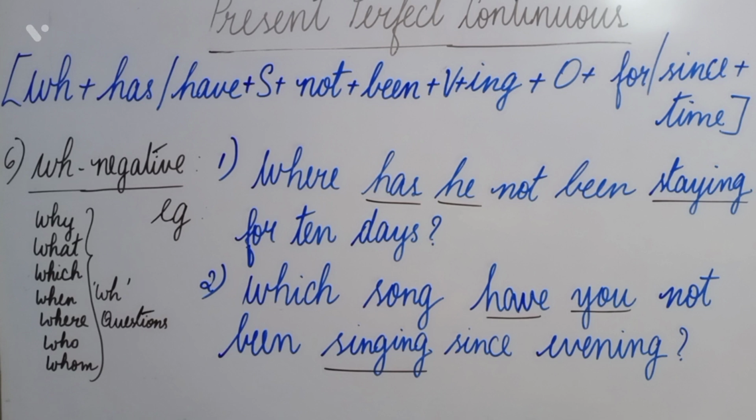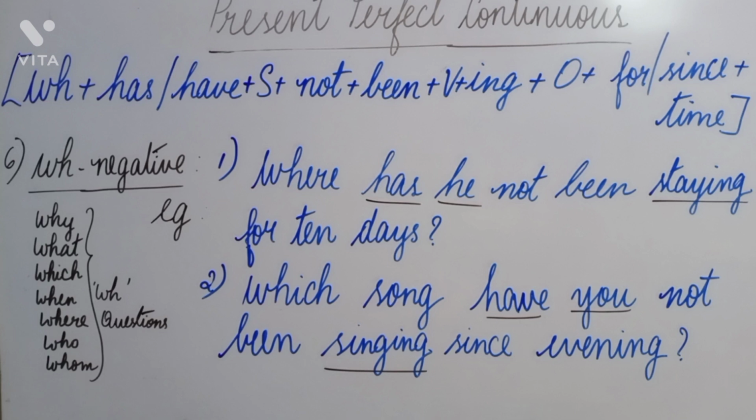So here too we have to end the sentence with a question mark, and here after the subject we will be using "not," and before that the supporting verb has to agree with the subject. So in the sentence we have got he as the subject. So where has he not been staying? Staying is the main verb that we have got over there.